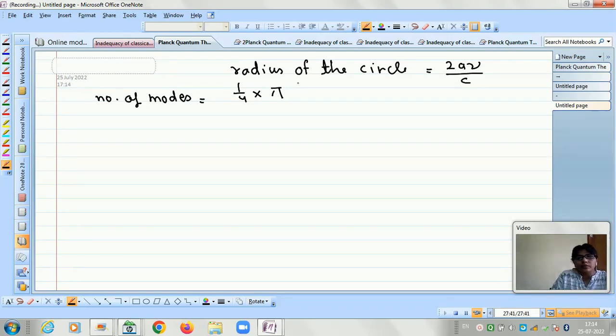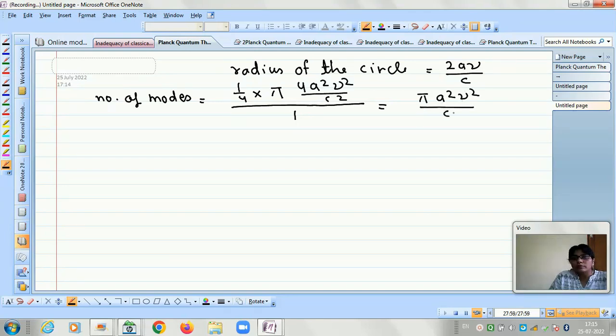R square means 4a square nu square by c square, and this whole divided by the area of a single square which is 1 unit, so divided by 1. So now we have pi a square nu square by c square. This pi a square nu square by c square represents the number of modes, and this is for the range 0 to nu.